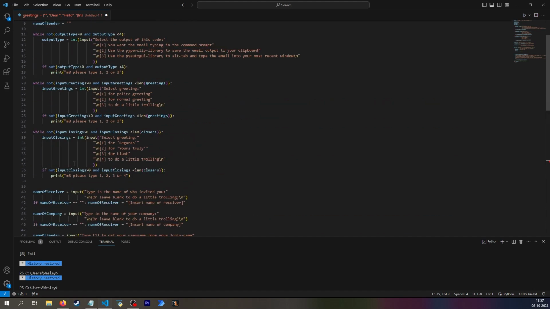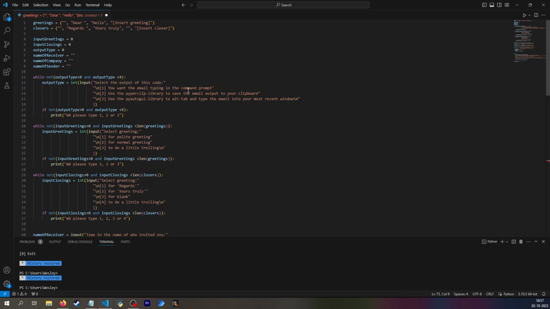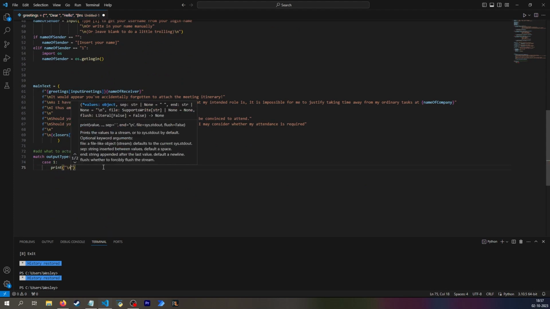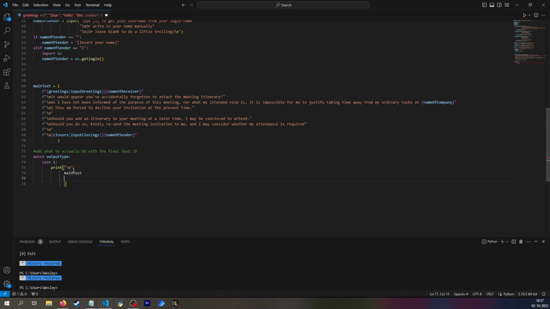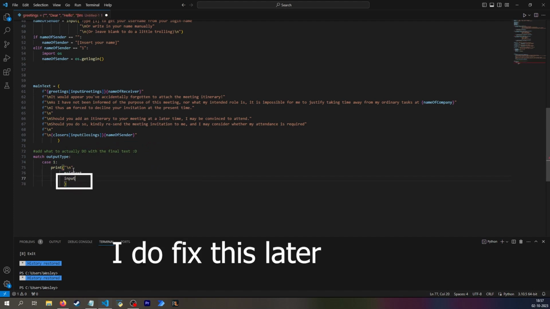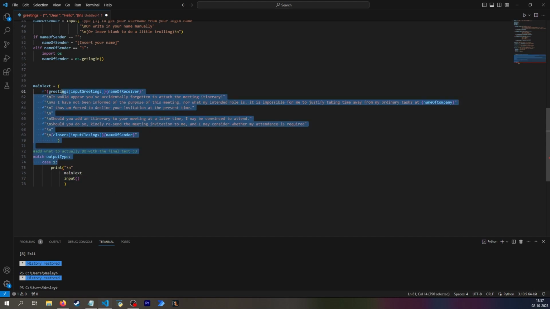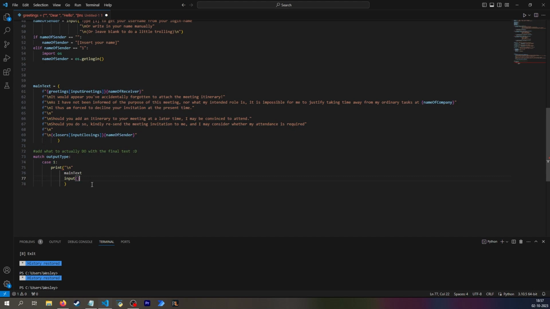So if you selected case 1, now I need to remember what that means. That means you want the email typed in the command prompt, which means it simply needs to print whatever you have. So I want to first print a new line, then print the main text. The problem here is that it's going to immediately close once it's printed the main text, because that's the last line of code, and I can have this input open close, which simply means that the command prompt keeps waiting for an input, but it will just stay open, which also means that you can then highlight the text, copy it, and then just write whatever and press enter and it will close. And that was everything for the first case.